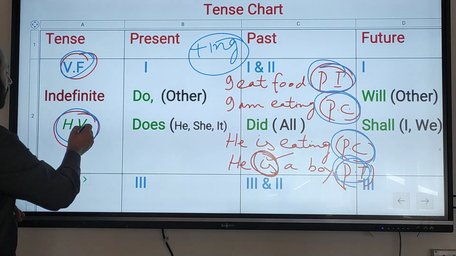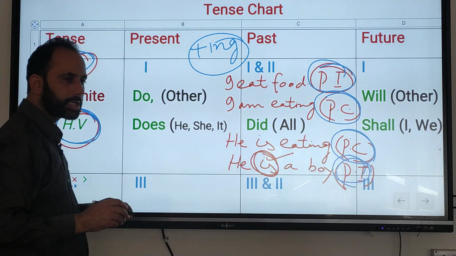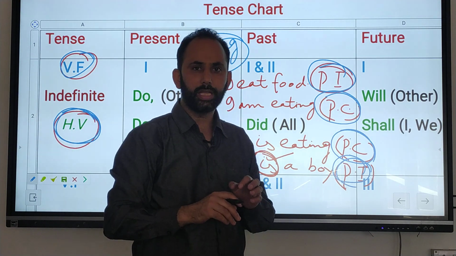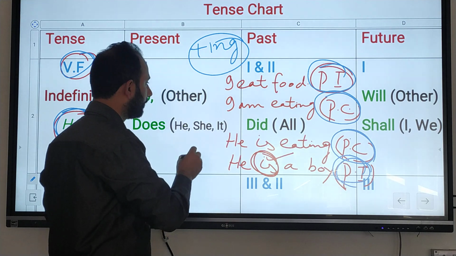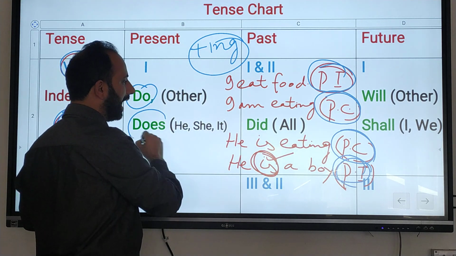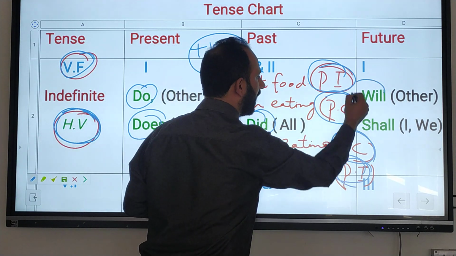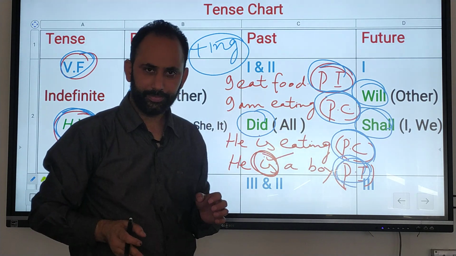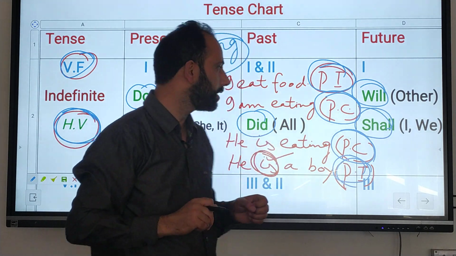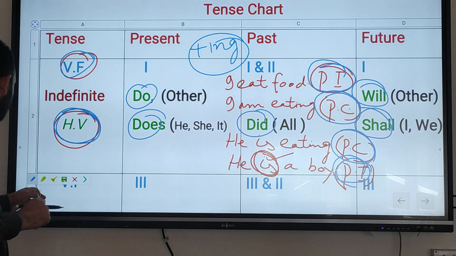And the helping verbs I have already discussed: do, does, did, will, shall, have, has, had, etc.